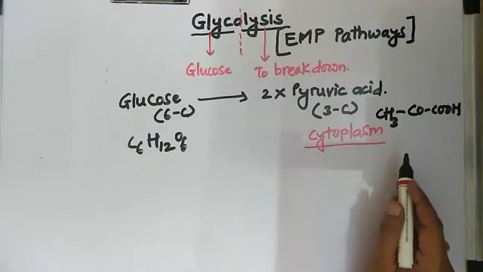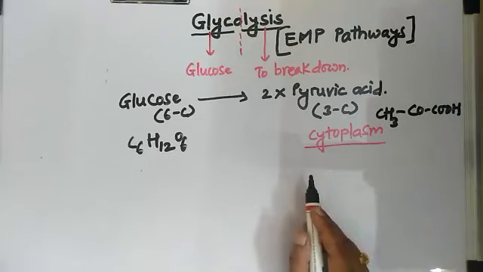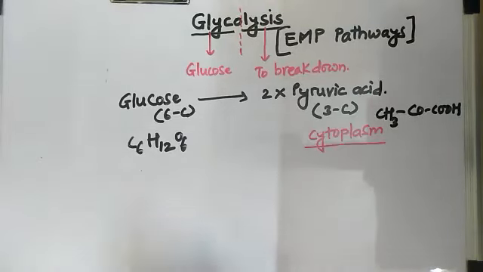But keep in mind that there is no decarboxylation process. What do we mean by decarboxylation? There is no loss of carbon dioxide or any carbon compound from glucose to produce pyruvic acid. So one by one, we will see the different steps included in the process of glycolysis.